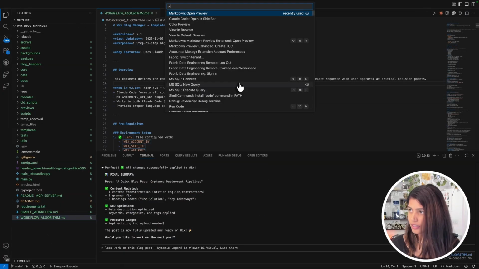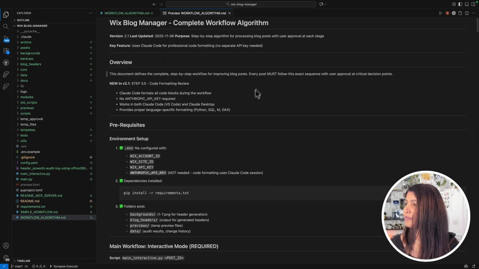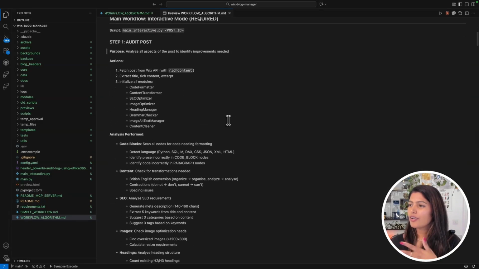If I just show the full preview, I think having something like this as part of any agentic development really makes it easy, because with Claude Code, at least in the things I've been working on, it is so easy to go and make mistakes. But if you actually tell it, these are the steps that you need to follow, it does a better job than you just randomly saying things.